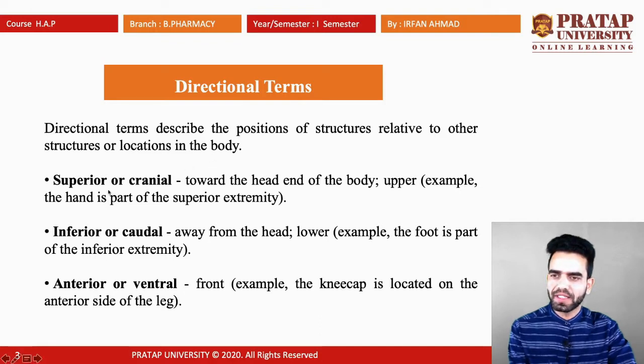The first directional term is superior, also called cranial. It means towards the head end of the body. Whatever structure is towards the head will be called superior or cranial, or we can say upper. For example, the hand is part of the superior extremity.